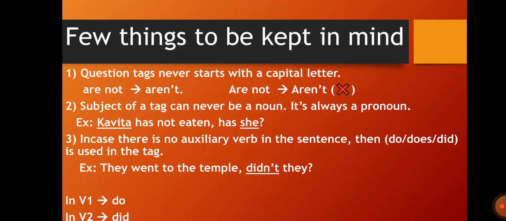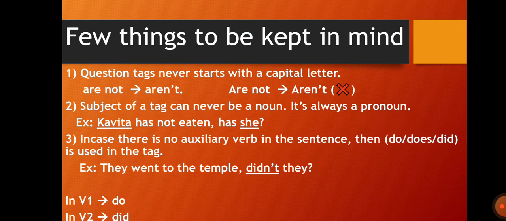Why? Because there is no auxiliary verb in the sentence, and "they" is a plural pronoun. So we have used "didn't." Can we use "don't they?" No. "Doesn't they?" No. For "they," "didn't" will only come.